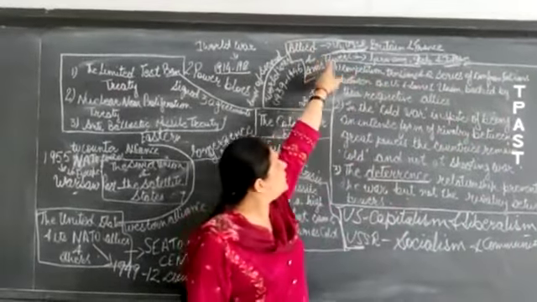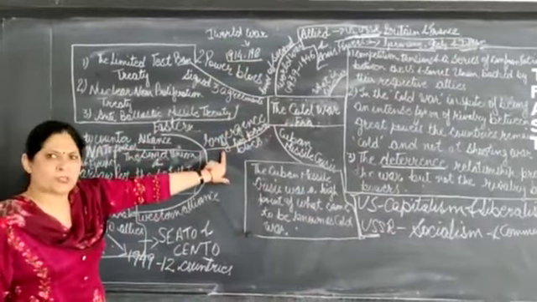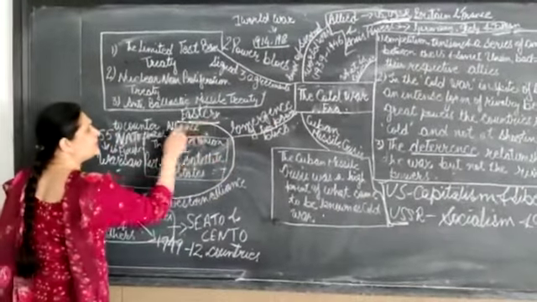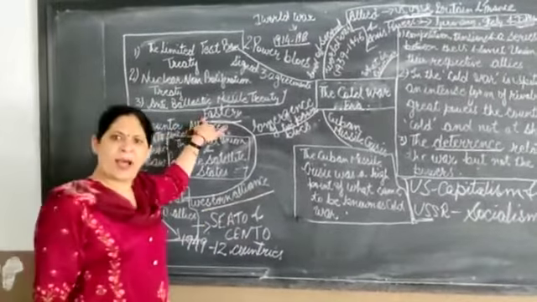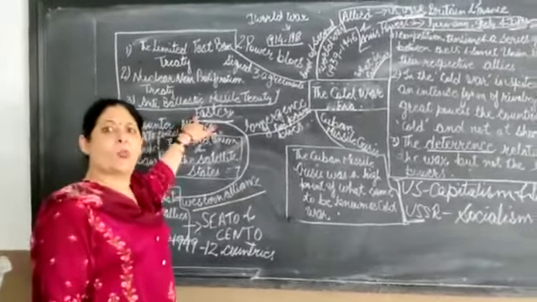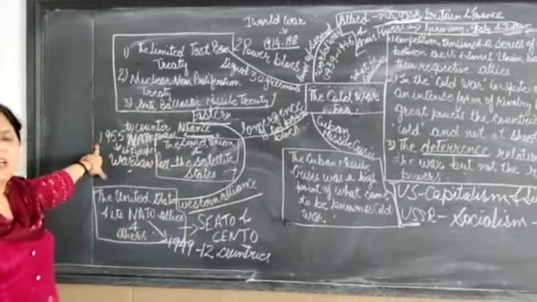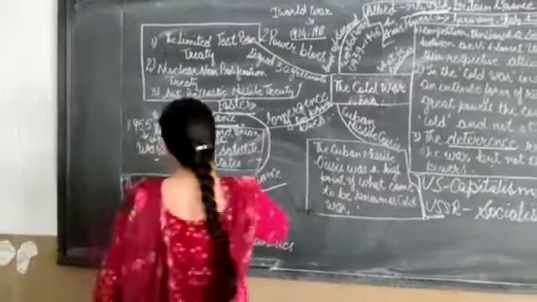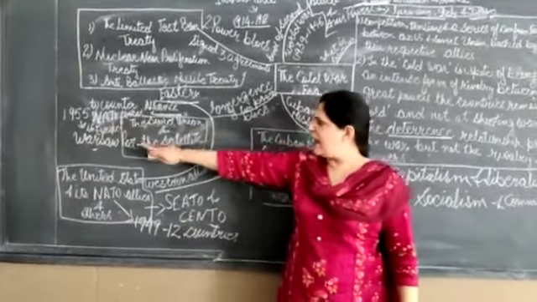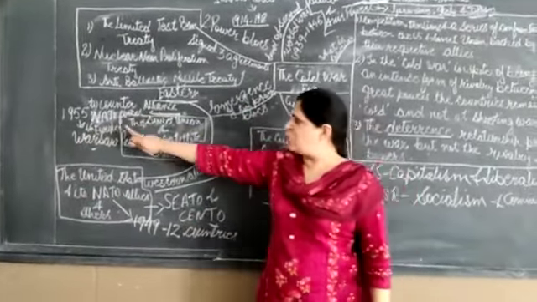Now after the Second World War, the world was divided into two blocs. That is the Eastern Alliance and the Western Alliance. The Eastern Alliance was headed by the USSR, the Soviet Union, and the satellite states. That is the Warsaw Pact. And what was the main function of the Eastern Alliance? The main function of the Eastern Alliance was to counter NATO forces in Europe. Warsaw Pact, to counter NATO forces in Europe. That is the main function of the Eastern Alliance, in the year 1955.